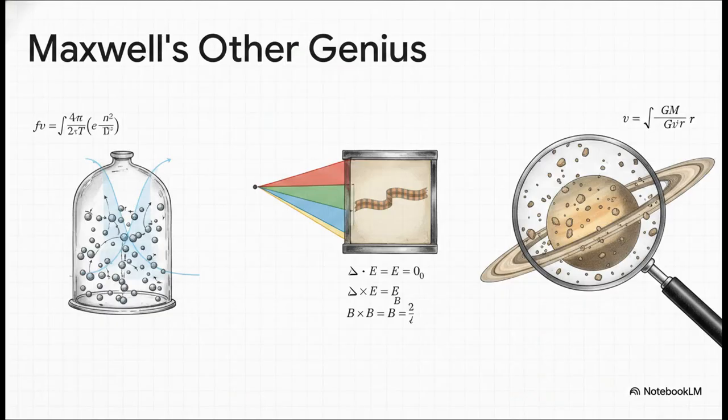Oh, and as if that wasn't enough, Maxwell's boundless genius didn't stop at electromagnetism. He gave us the kinetic theory of gases. He created the world's very first permanent color photograph in 1861 using red, green, and blue filters. And get this, he proved mathematically that Saturn's rings couldn't be solid, but were millions of tiny orbiting particles. And he proved that over a century before the Voyager spacecraft actually confirmed it.